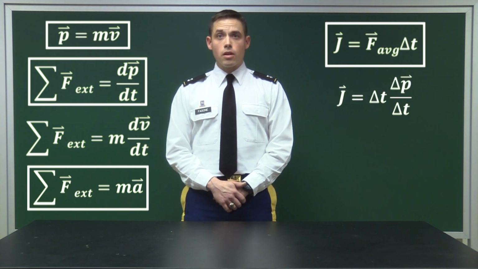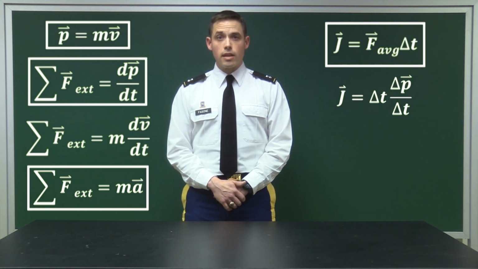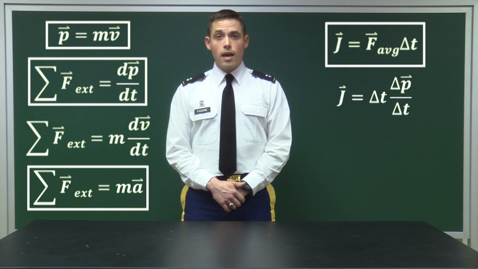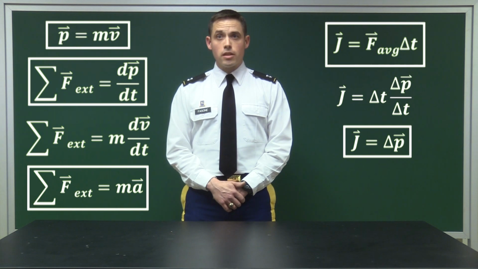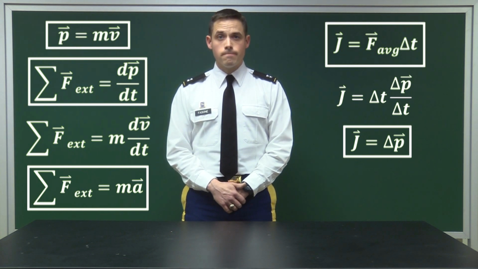If we substitute Newton's second law for F average in the definition of impulse, we find that the duration of the collision, delta t, cancels with the change in time described in Newton's second law. What we're left with is a relationship between impulse and momentum, which states that impulse is equal to the change in momentum experienced during a collision between two or more systems of particles.